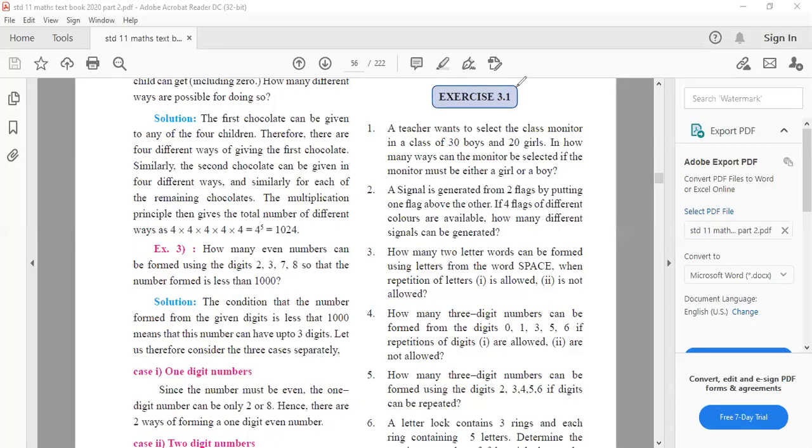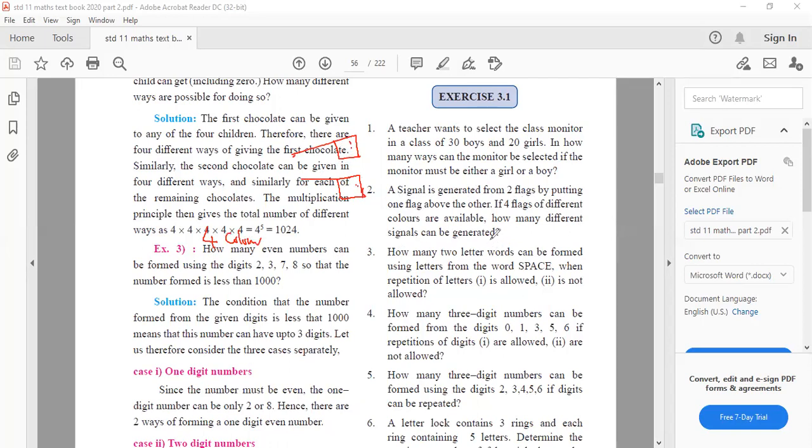Read question number 2. A signal is generated by 2 flags by putting one flag above the other. Imagine one flag like this, another flag like this. Like in railway station, you must have seen the station master puts the flags to show the train moving or to stop. So imagine there are 2 flags. 4 flags of different color are available. So total number of flags available is 4.